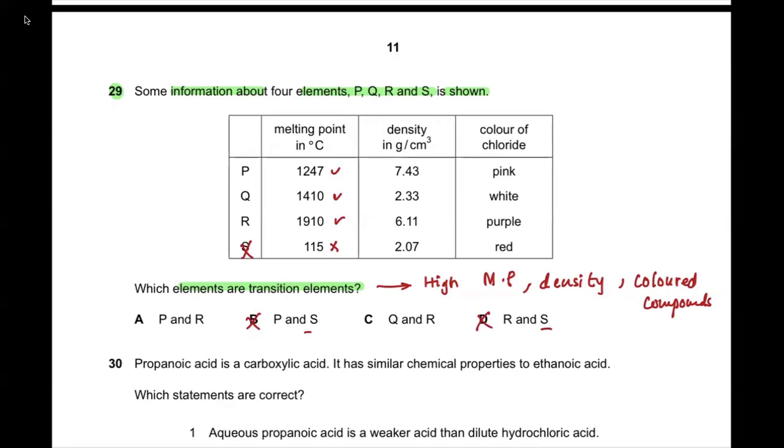Yes, sir. Now, low density, which means Q goes wrong. So C has a Q, so C is not the answer. Is this clear? So we are only left with the A. So C, high densities, colored, their chlorides are colored. So yes, P and R. So A is the correct answer.